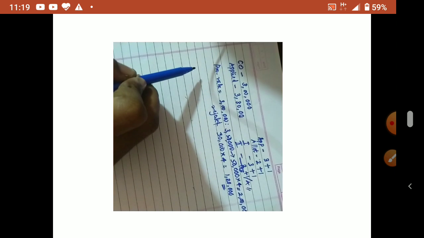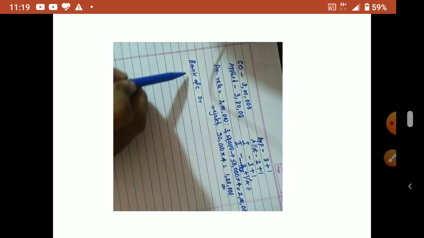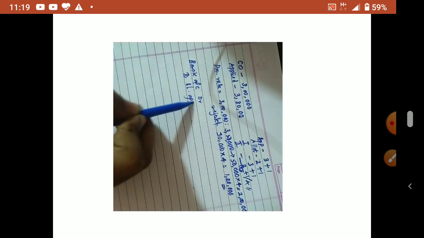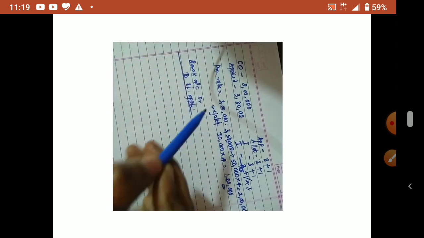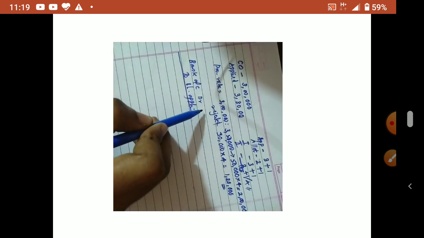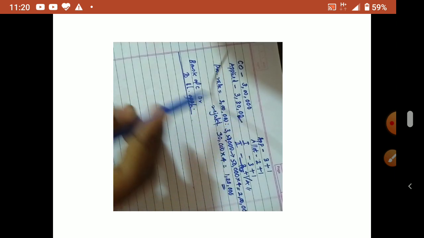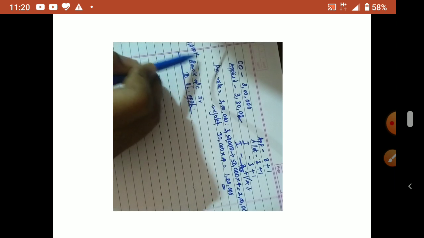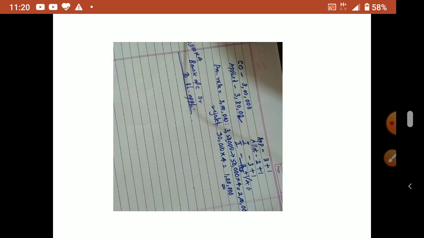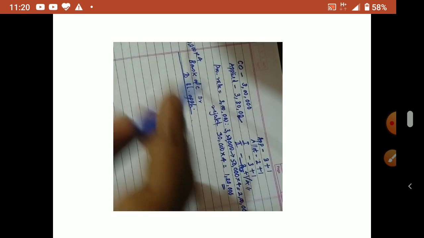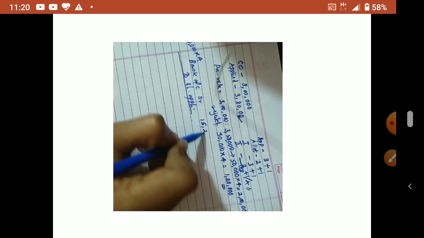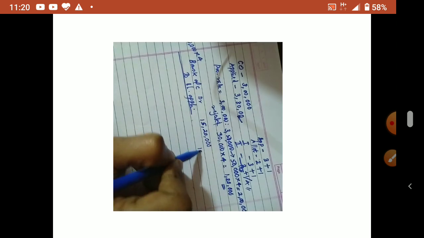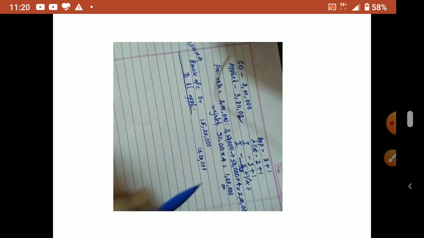Now we'll write bank account debtor to share application. As usual, I will write roughly, you write neatly in your book. So how much you received total? 3 lakh 80,000. So first entry, whatever received from the public, for that you have to write. That means 3 lakh 80,000 into 4. How much will come? 15 lakh 20,000. Again I am telling, don't use calculators, you do yourself, multiply and write.